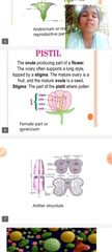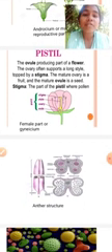Next, pistil. Pistil is the female reproductive part. In the female reproductive part, ovary, style and stigma, these three are present. Here the ovary is situated at the bottom, the style is situated at the middle part and the stigma is situated at the upper part.